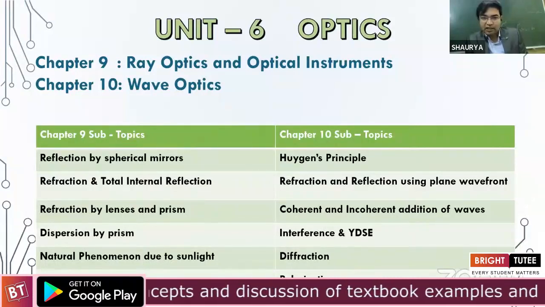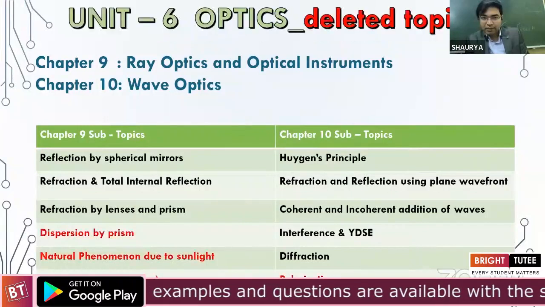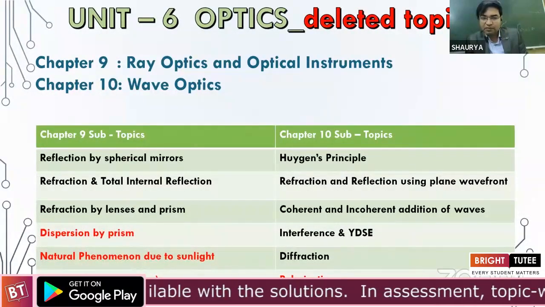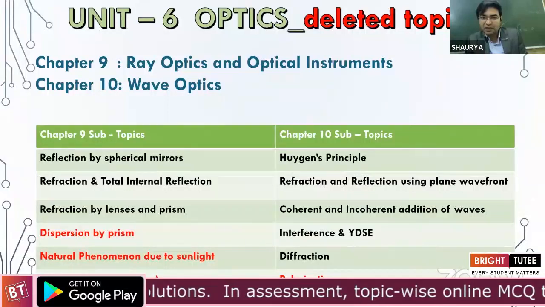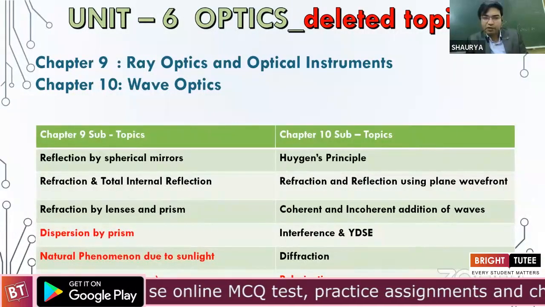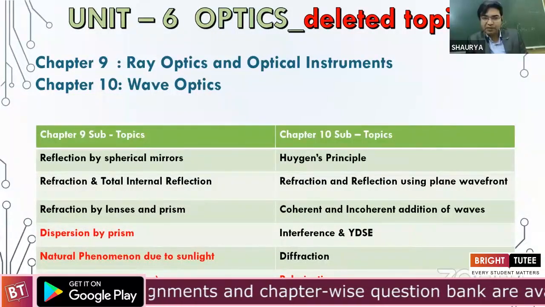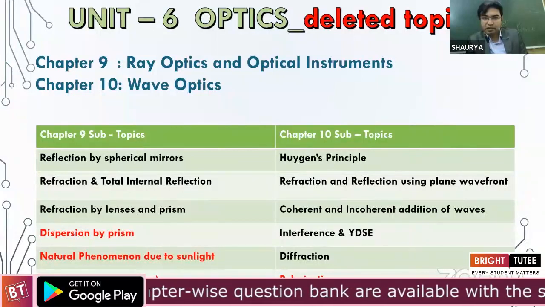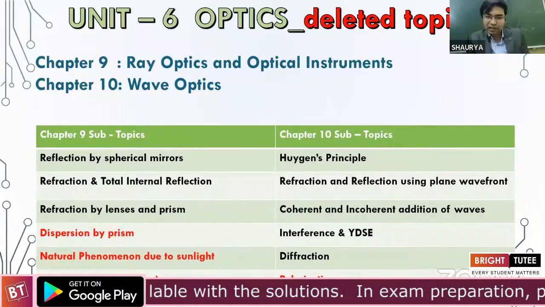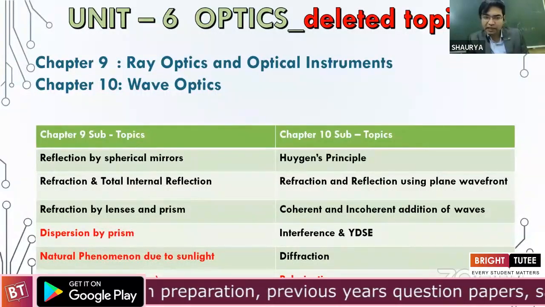Now, there are a lot of deductions from this unit. As for ray optics is concerned, the dispersion by prism has been totally removed. Like what is the angular displacement between two wavelengths? All this spectrum, this entire topic, dispersion by prism has been removed. There should be no doubt, like refraction by prism is very much there. So all the derivation for finding the angle of minimum deviation and all that, how can we find the refractive index of the prism? That part is very much intact.